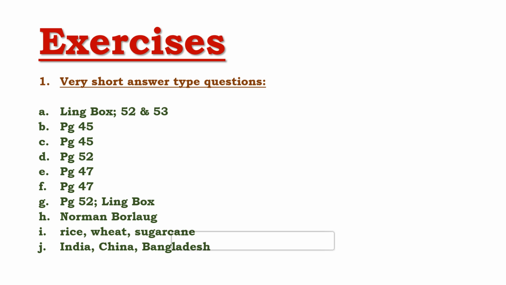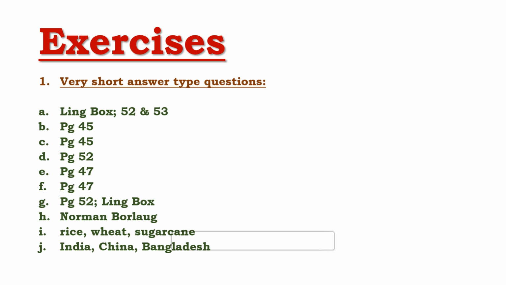If you want to write one more line, you can write that Norman Borlaug is considered to be the father of green revolution. But the first line will work. Now the next one, write down any two characteristics of subsistence farming. This answer you will get on page number 47. So two characteristics of subsistence farming.